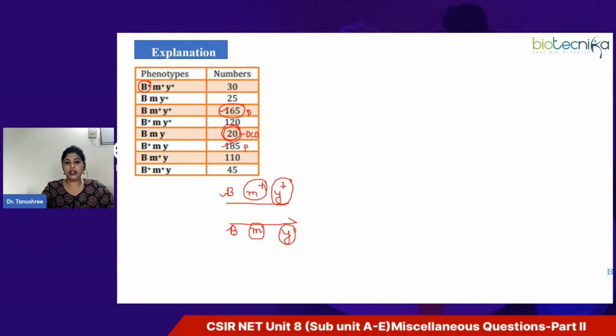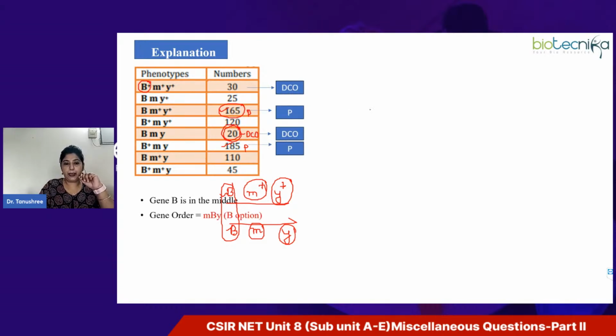On one chromosome there should be wild type, and on the other chromosome there should be the mutant type of the same gene, right? But the B allele is not following that. On both chromosomes it's the recessive or mutant allele. So we can say that B is the odd one out, and that means this is the allele which will be in the center. In the double crossover, the middle gene always changes its position. This is the reason the B allele must be in the center. So the correct gene order here will be MBY.